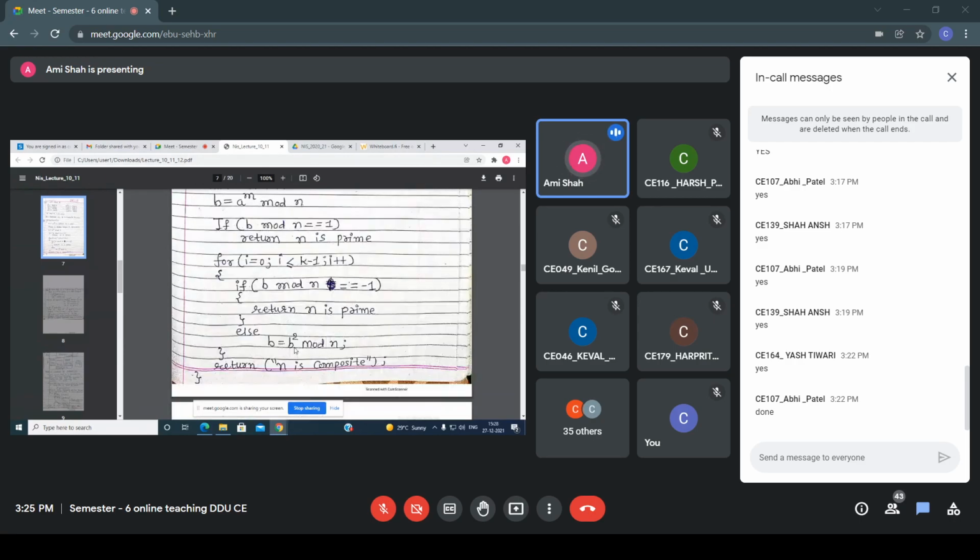So now in this portion, i equals 0 to 0. At that time, b mod n is not n minus 1. So that's why the else part is executed, and the value I am getting is b equals 13, and finally the algorithm prints the answer: the number is composite.